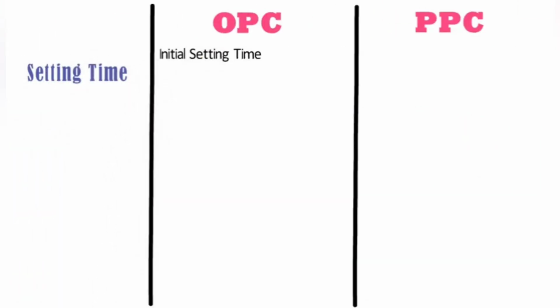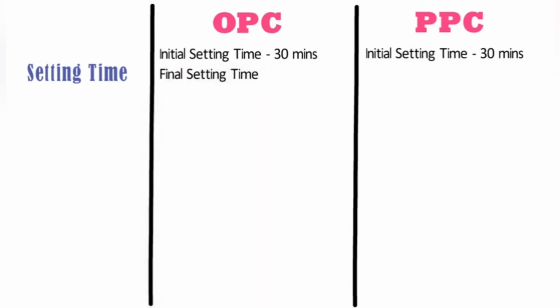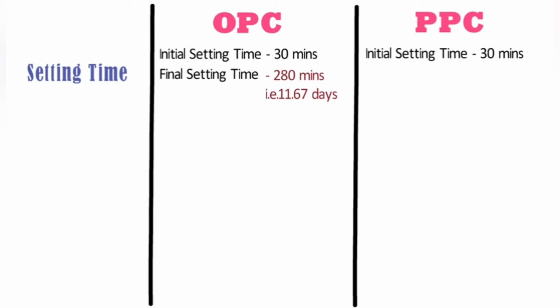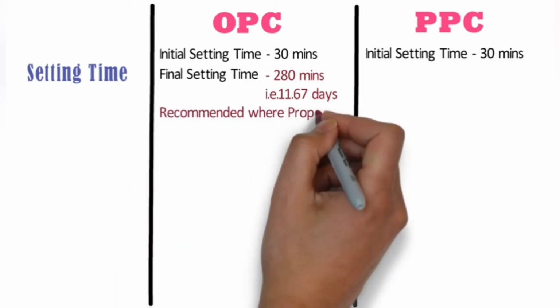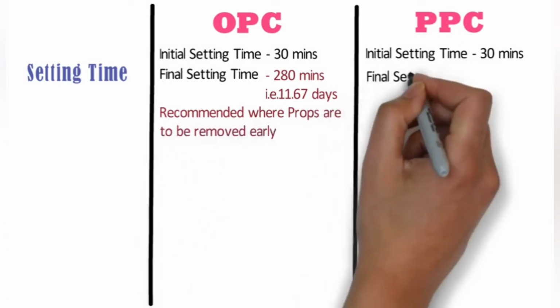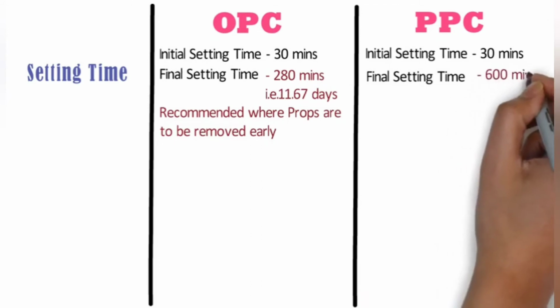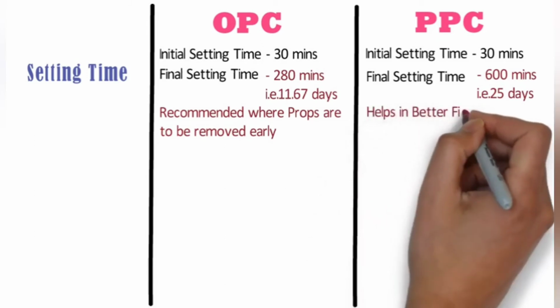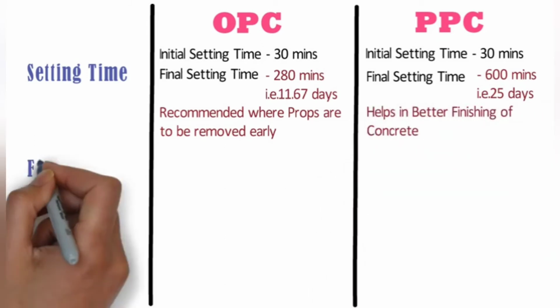The initial setting time of OPC and PPC is same and it is 30 minutes. Whereas the final setting time of OPC is 280 minutes, that is 11.67 days. Its setting time is less than PPC, so it is recommended in projects where props are to be removed early. On the other hand, the final setting time of PPC is 600 minutes, that is 25 days. PPC cement prolongs the setting time of concrete, hence it helps in better finishing of concrete.